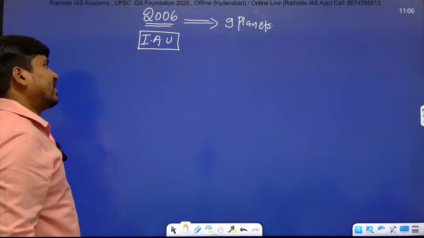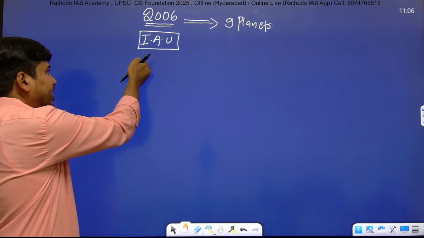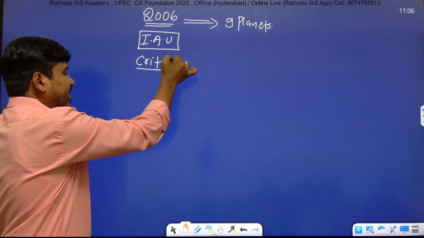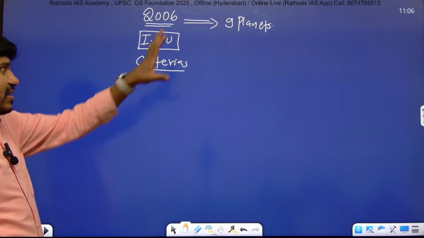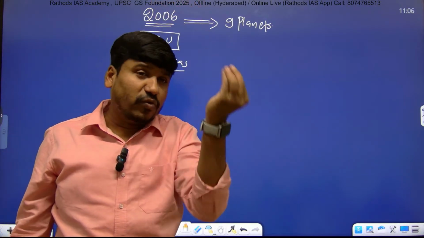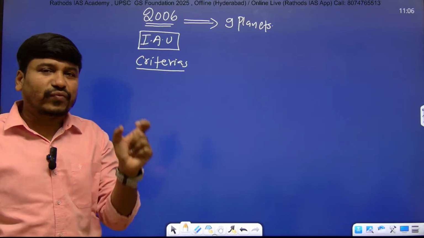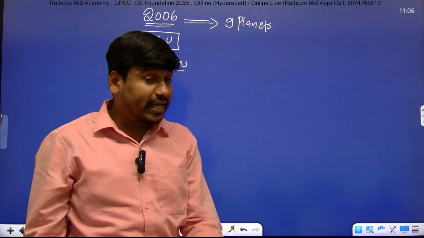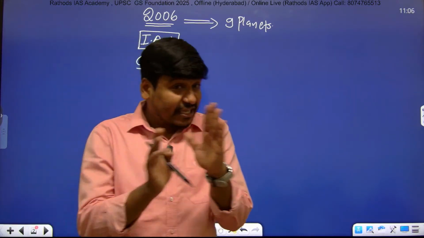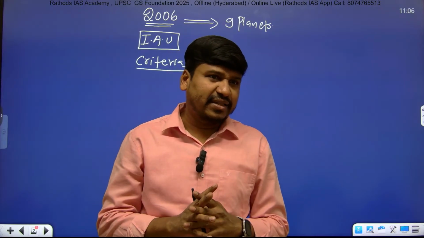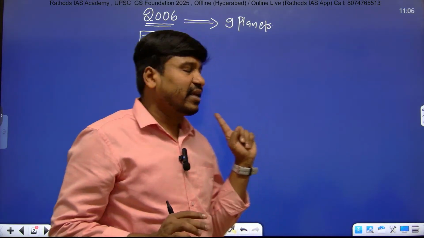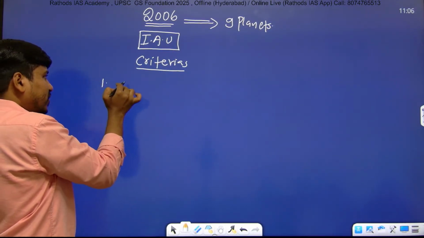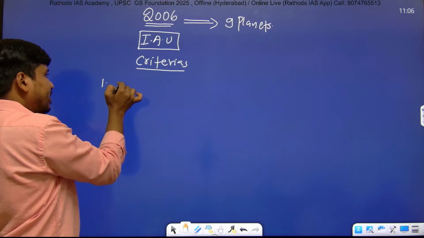In this meeting, 3 criteria were fixed for planets. Out of the 9, the planets that fulfill these 3 criteria will continue as a planet. If any one of the conditions is disqualified, then that body will be declared a dwarf planet. That was the condition fixed in 2006, right? And the 3 criteria, listen.